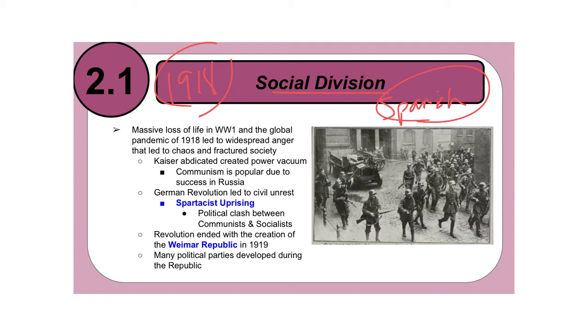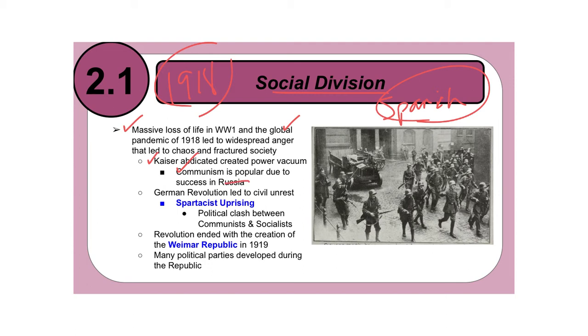So Germany is not only facing the massive loss of life from World War I, but it's also facing a global pandemic in 1918. And of course, factor all of that into the Kaiser, or the emperor, has abdicated. And so it's created a power vacuum that has allowed communists to rise up in the streets. So communism is becoming more and more popular, especially now that Russia has become communist by this point in 1918.